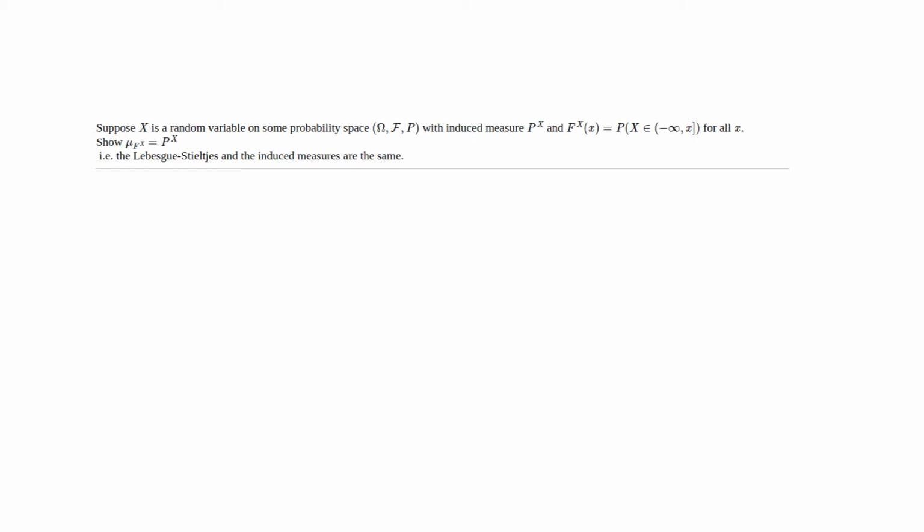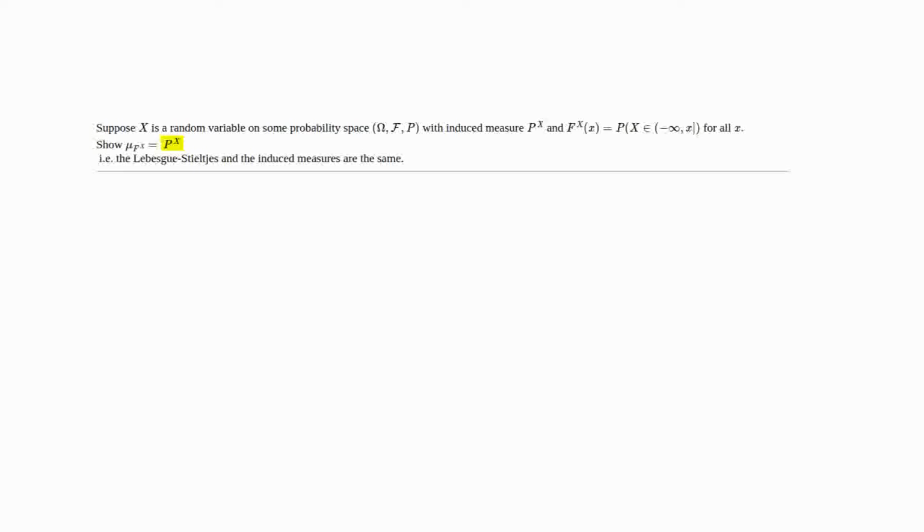Suppose that X is a random variable on a probability space, and it has distribution function F_X defined as X is less than or equal to little x for all real x. Well, there's two different probabilities that we could get from this.